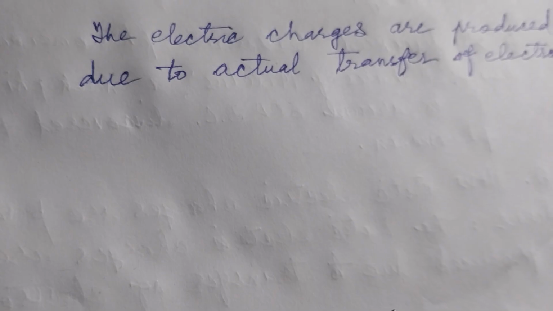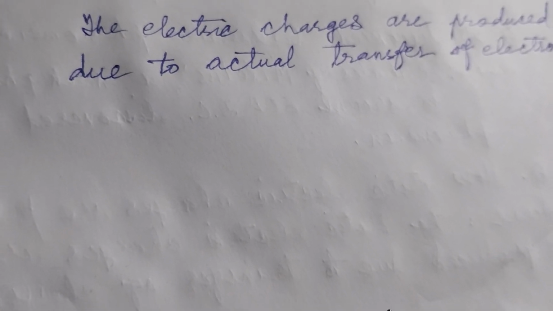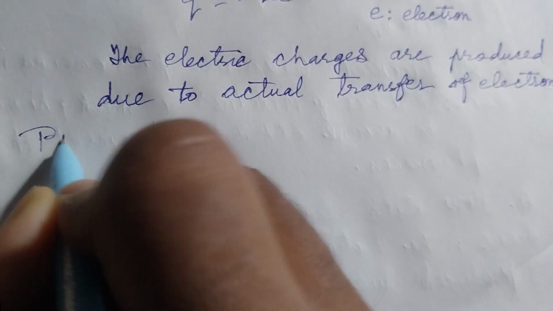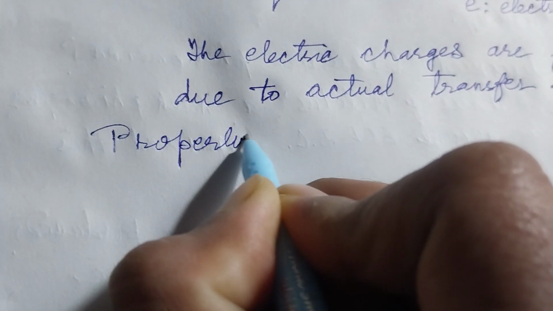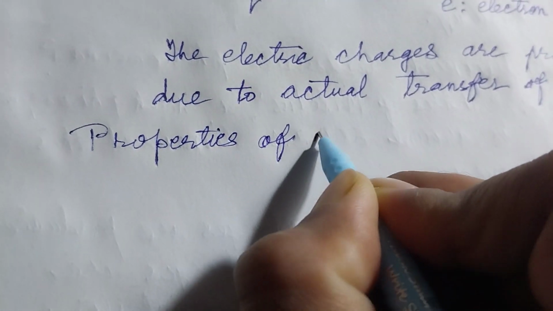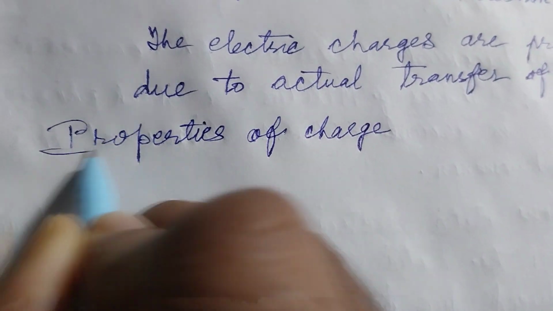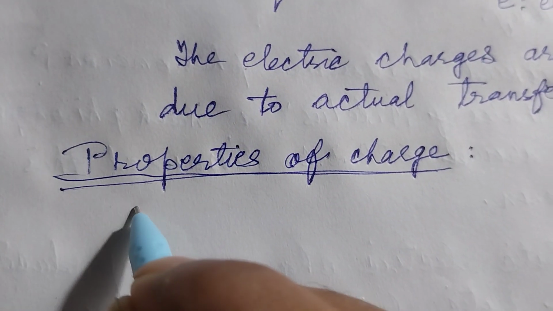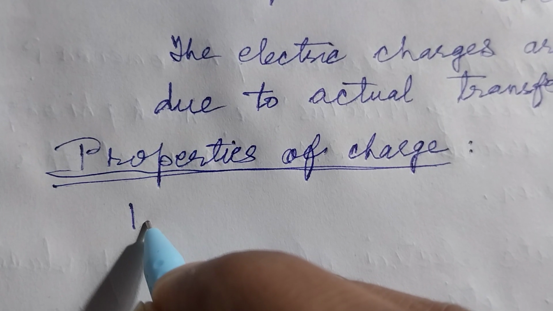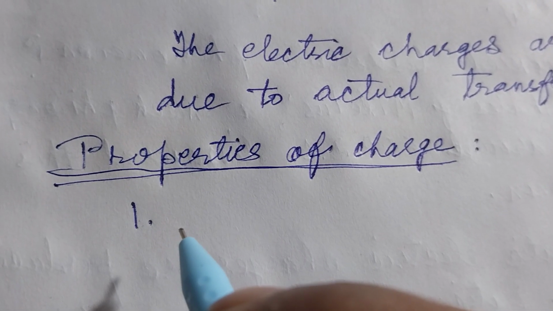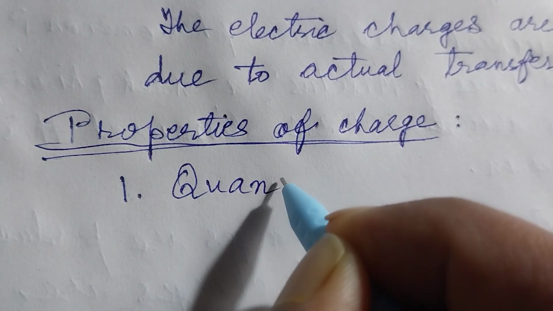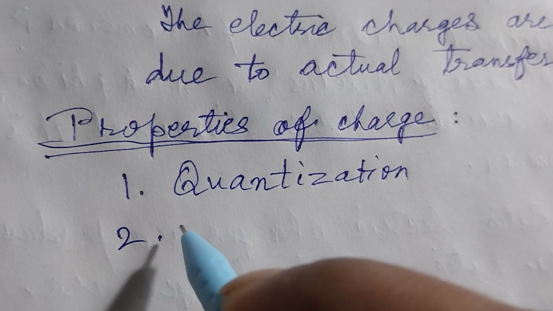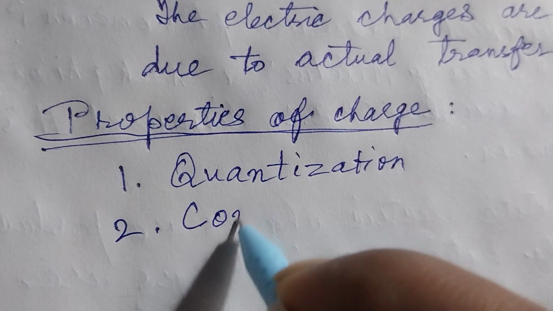Now we learn the properties of charge. First property is quantization and second is conservation.